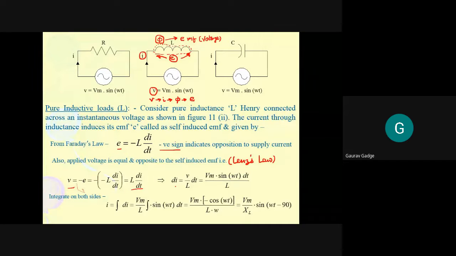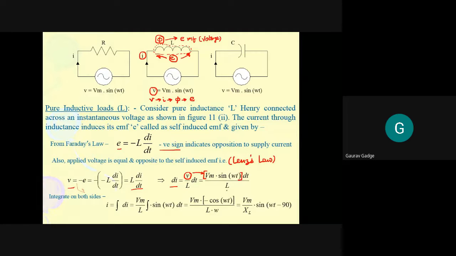From here, what we wrote is di is equal to small v upon capital L into dt. I just need the equation for di. So what are we writing? Vm sin omega t. What is Vm sin omega t? That is the value of small voltage. Instantaneous voltage is written as Vm sin omega t.